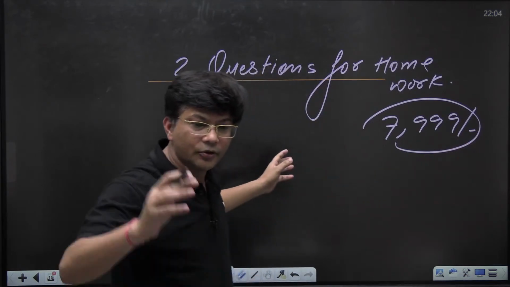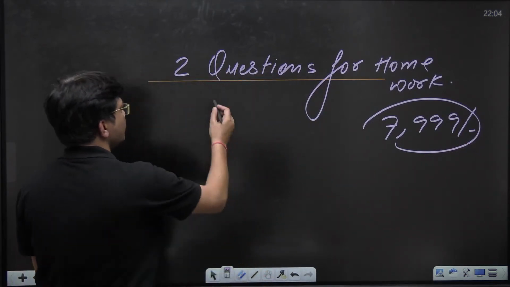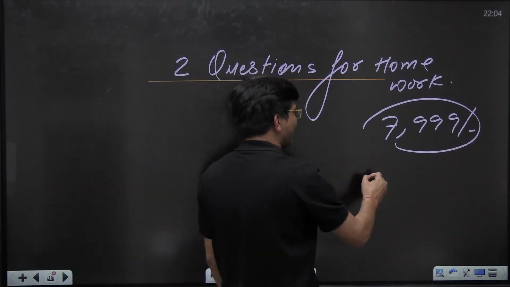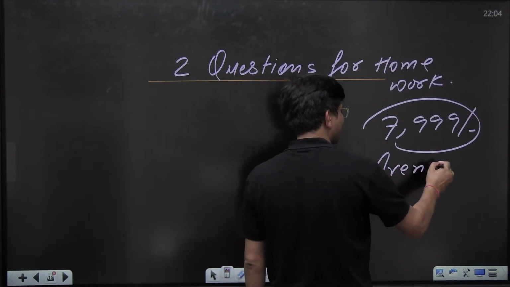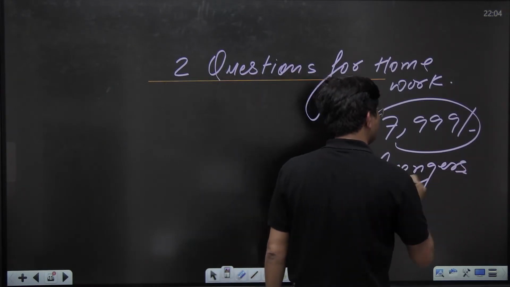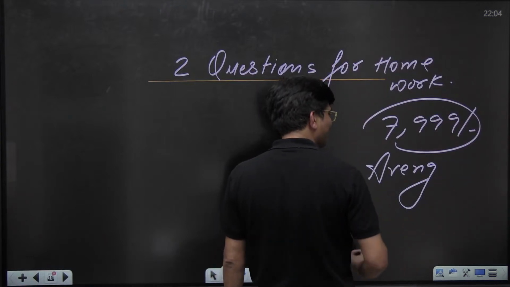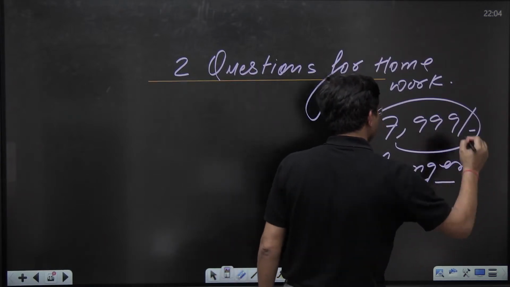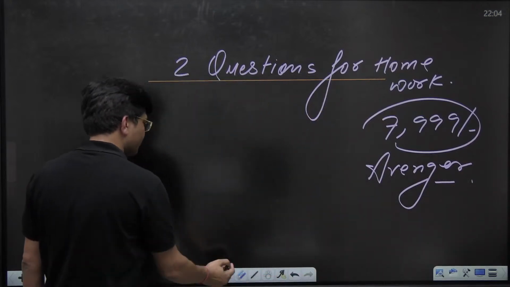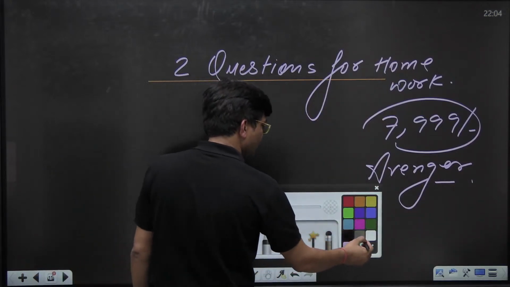Anyways, let me tell you those two questions. This phase is of Avengers batch, Avengers. So everyone wants to be an Avenger. Even I want to be an Avenger. HSP Baba. So now see, two questions I am going to give you, kids.